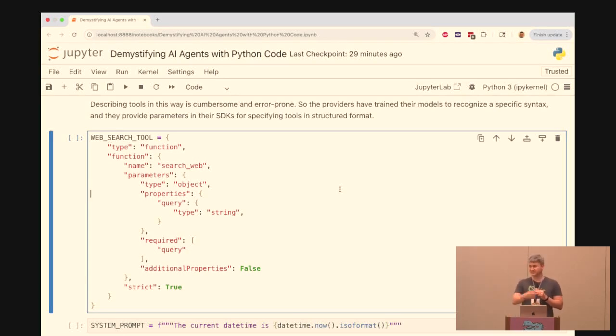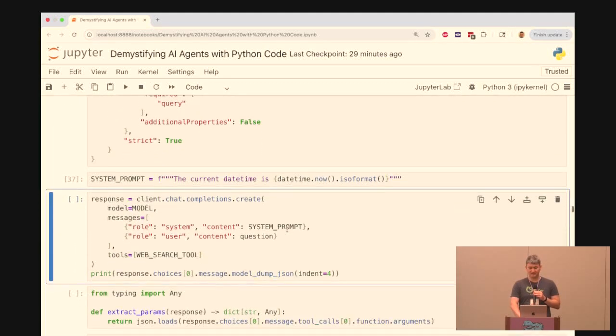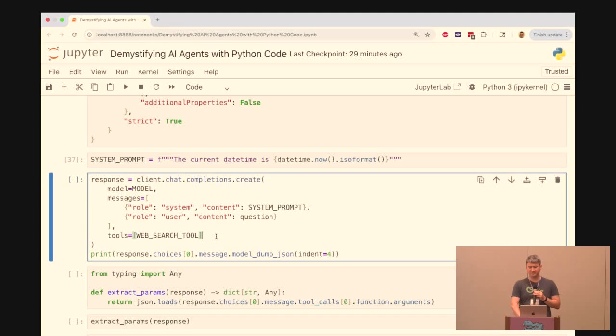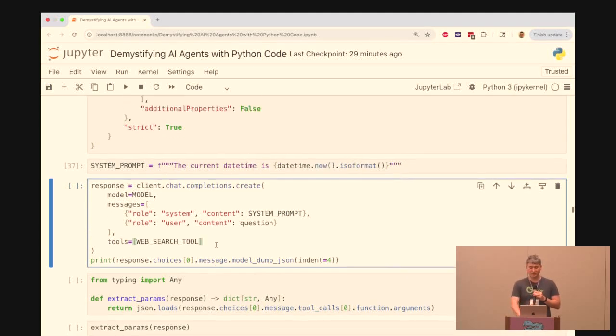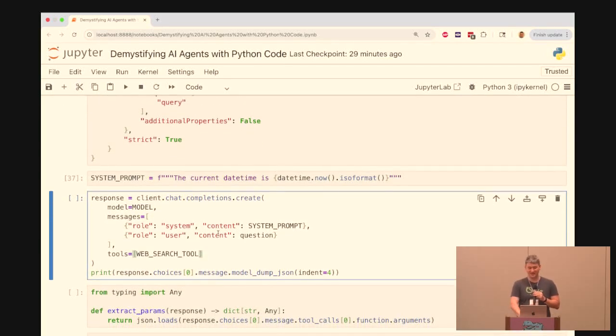So this is a standard spec for a function that I can now pass to an LLM, and I pass it in this field called tools. OpenAI and OpenAPI really trips me up, but I've created an OpenAPI spec for my function, and that's how OpenAI expects me to pass it to them.